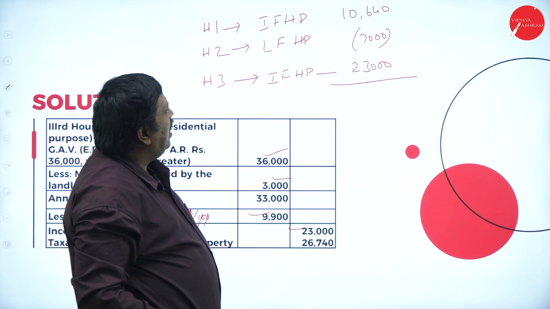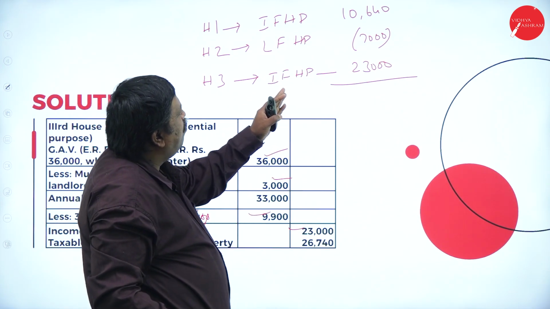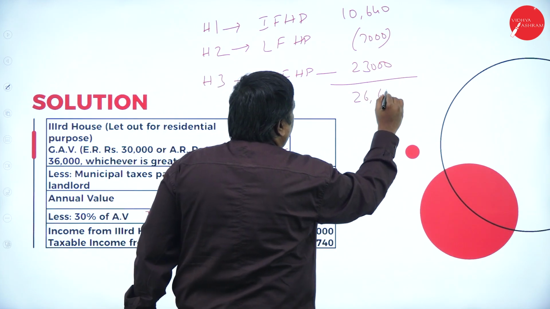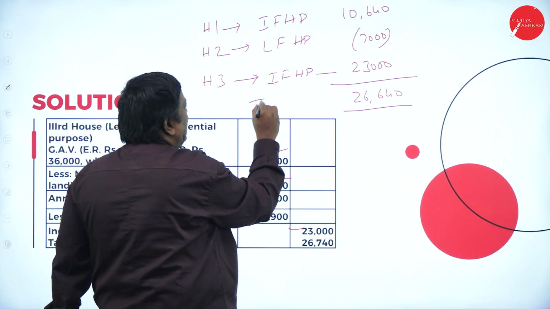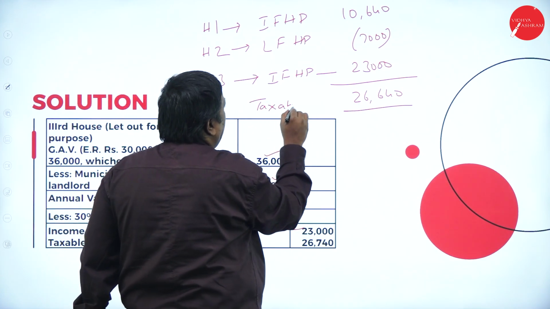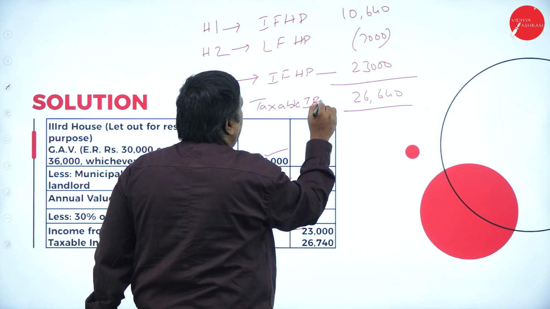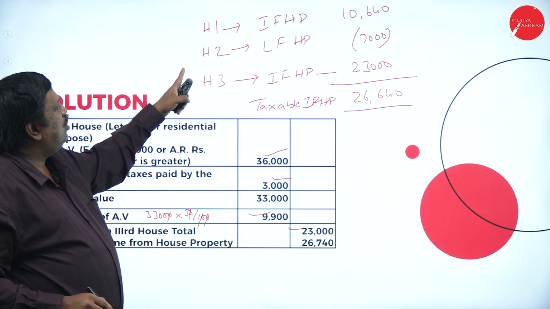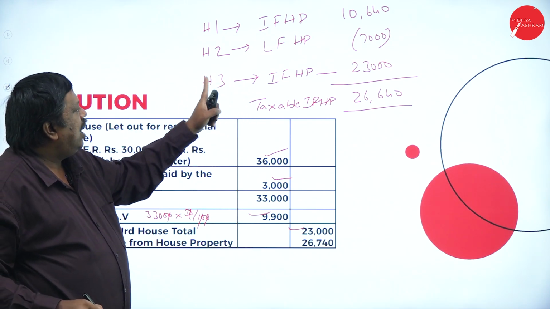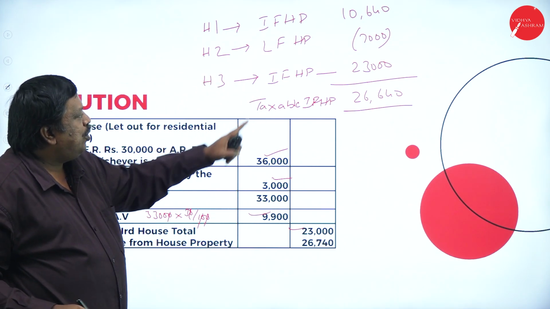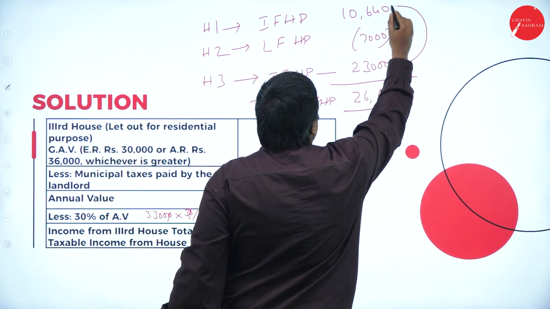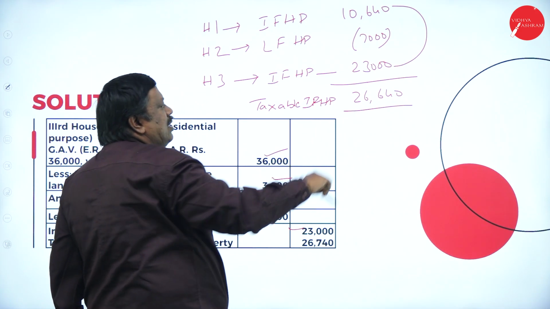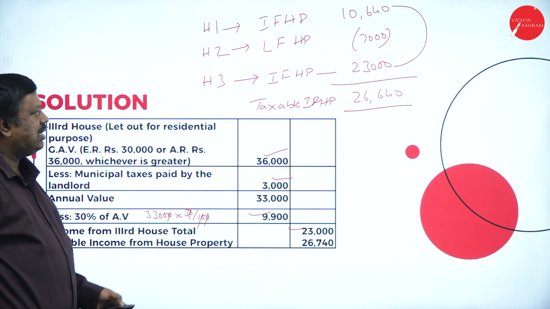Now the total we have here is 33,640 minus 7,000, so 26,640 will be the taxable income from house property. House 1 is income, plus sign. House 2 is loss, minus sign. House 3 is income, plus sign. So 23,000 plus 10,640 is 33,640, minus 7,000, 26,640 is the taxable amount.